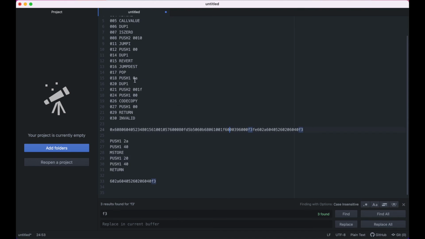So if you remember, we changed this value here, the push 1, I think it used to be B5, I believe, B6, and we changed this to 0A. Yep, so it's right here. It used to be B6, but we want to change it to 0A so that we're not copying B6 amount of code, but we want to just be copying 10 opcodes. So I'm just going to write 0A instead of B6 here.